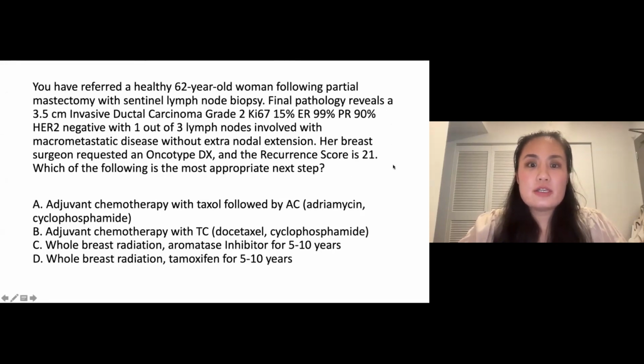You've referred a healthy 62-year-old woman following partial mastectomy with sentinel lymph node biopsy. Final pathology reveals a 3.5 centimeter invasive ductal carcinoma, grade 2, with a Ki-67 of 15%. She's ER positive 99%, PR positive 90%, HER2 negative, with 1 out of 3 lymph nodes involved with macrometastatic disease without extranodal extension. Her breast surgeon requested an Oncotype DX, and the recurrence score is 21. Which of the following is the most appropriate next step?